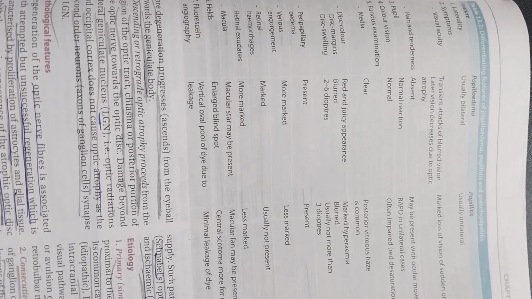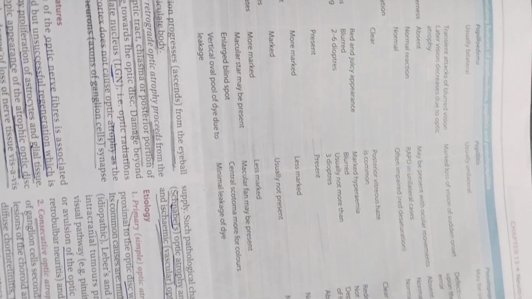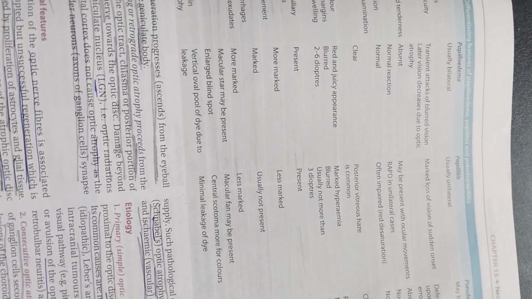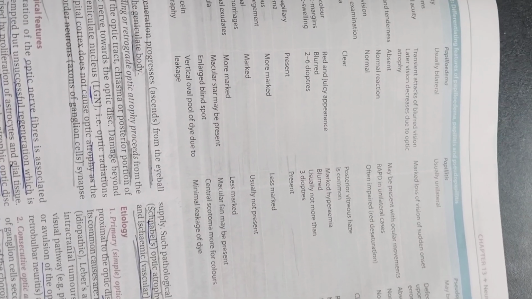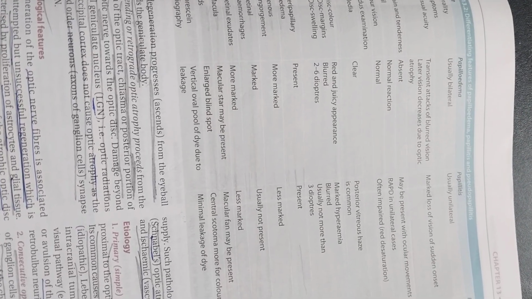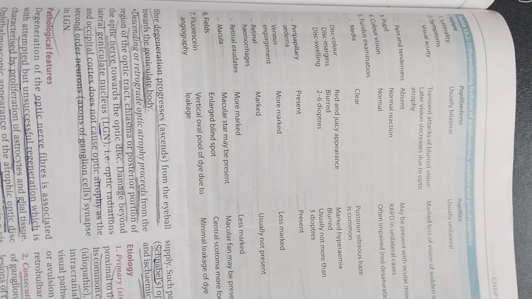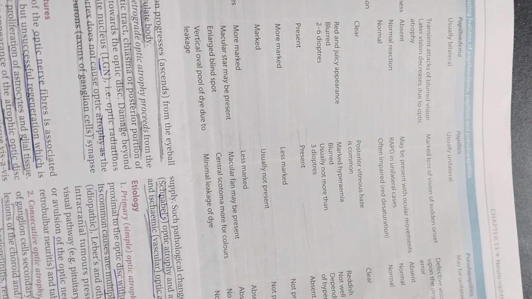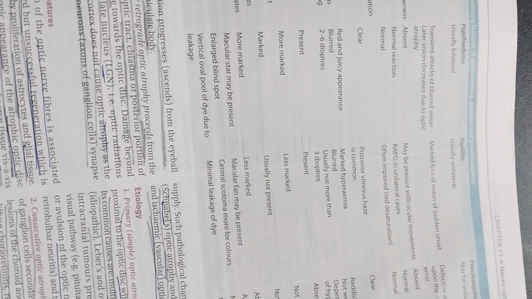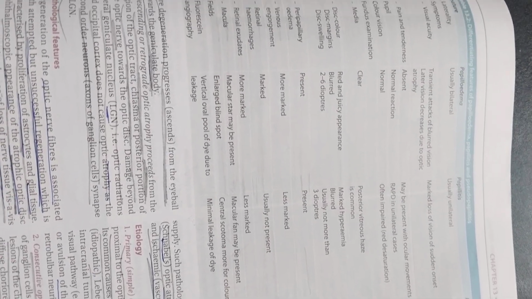Pain and tenderness are absent in papilledema, whereas on ocular movements it is present in papillitis, absent in pseudopapillitis. Pupil reaction is normal in papilledema and pseudopapillitis, whereas RAPD occurs in unilateral cases of papillitis. Color vision is normal in papilledema and pseudopapillitis, whereas red desaturation is often impaired in papillitis.